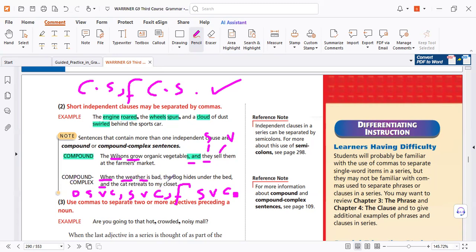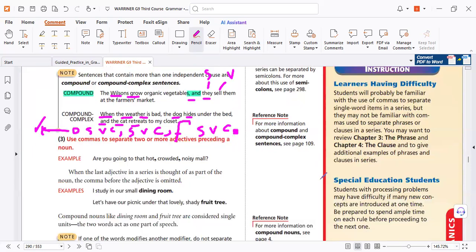Yes, subject verb, comma, subject verb, comma, and subject verb. So the structure here is correct. Remember, we will test you for everything. We'll test you for the structure. So all of it is a compound-complex sentence.